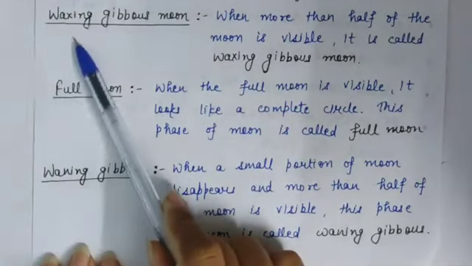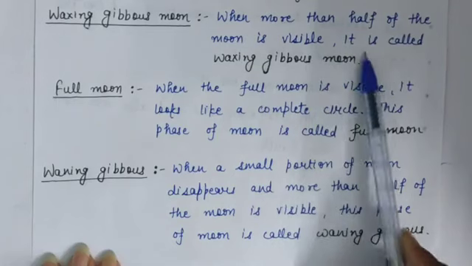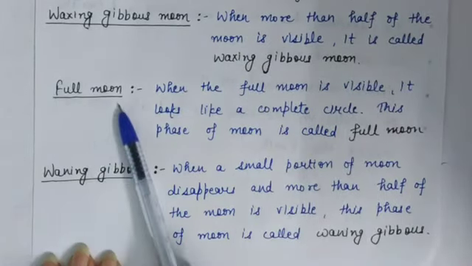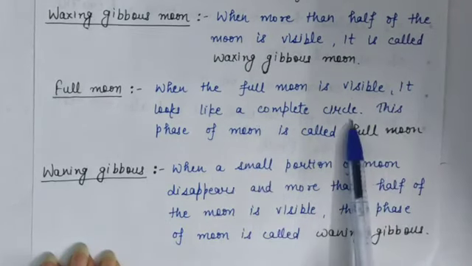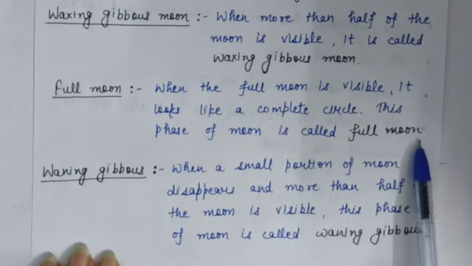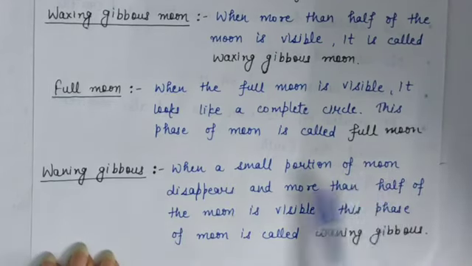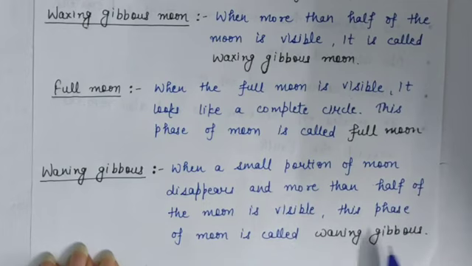Next phase is waxing gibbous moon. When more than half of the moon is visible, it is called waxing gibbous moon. After that, full moon. When the full moon is visible, it looks like a complete circle. This phase of the moon is called full moon, and it is also called Purnima in Hindi. Now waning gibbous, when a small portion of the moon disappears and more than half of the moon is visible, this phase of the moon is called waning gibbous.